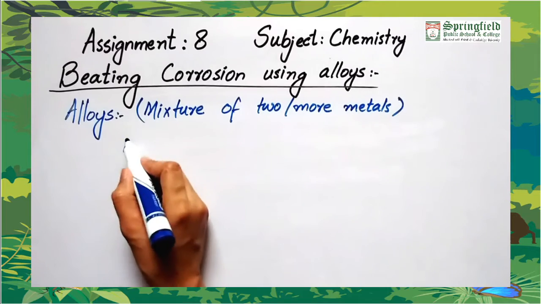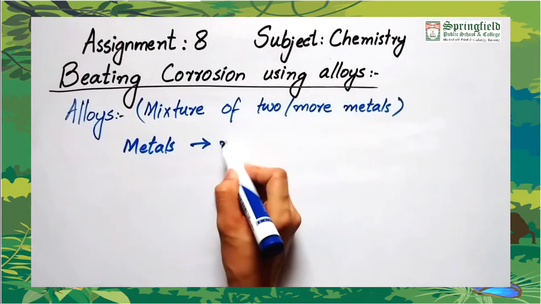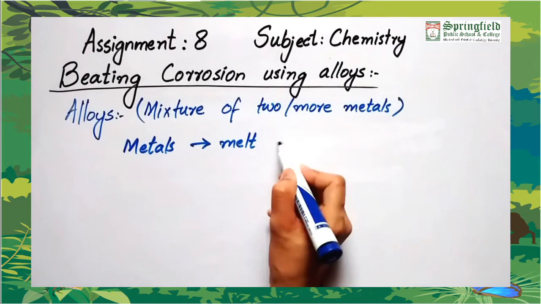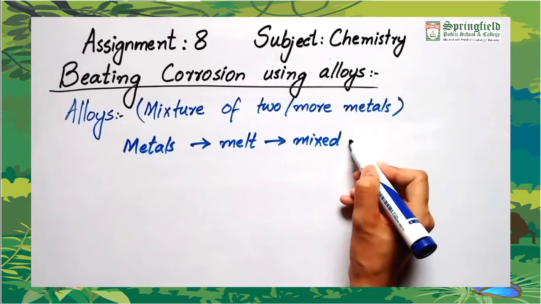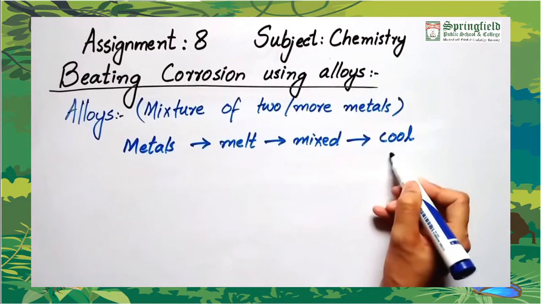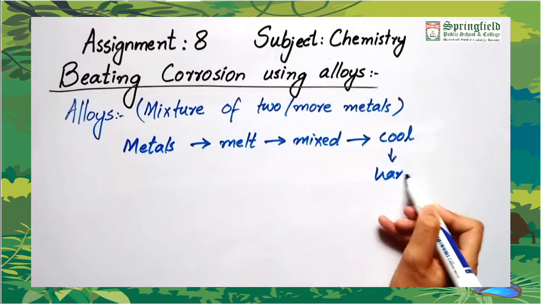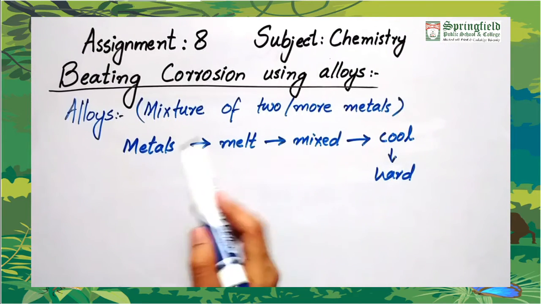Firstly, the metals are allowed to melt. When they melt, they are mixed together, and this mixture is allowed to cool down. When the mixture cools, it becomes hard. So these alloys are comparatively less reactive and they are harder than the parent metals.